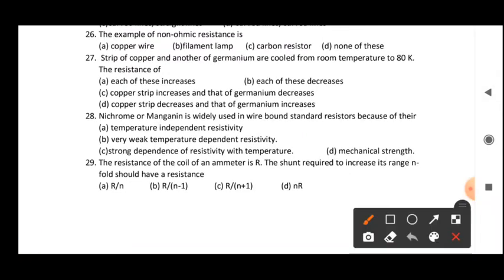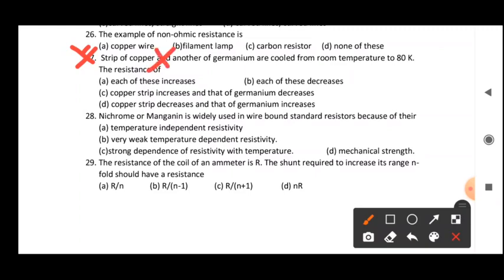Now the next, 26th question you can see: the example of non-ohmic resistances. Non-ohmic resistors are those which do not obey Ohm's law. Copper wire, as you know, copper is a metal. Conductors are good, you can say fully obeying Ohm's law. So this is not the option, as it obeys Ohm's law; this is an ohmic resistance. Filament lamp: the filament lamp is also made up of conducting materials, so again it is also an ohmic conductor or ohmic resistance.